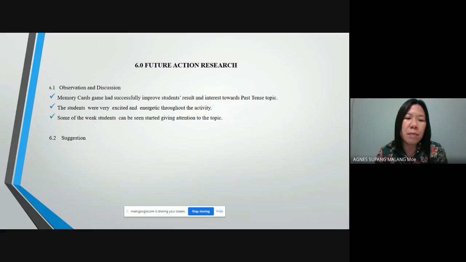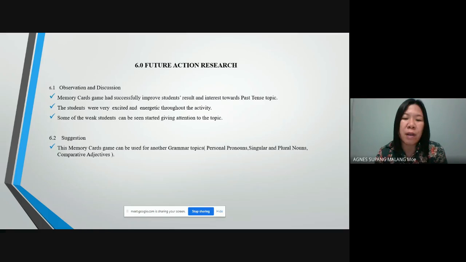As a suggestion, this memory card game can be used for another grammar topics, personal pronouns, singular and plural nouns, or comparative adjectives. Second suggestion, it is suitable to increase their understanding and interest through fun and learning way.